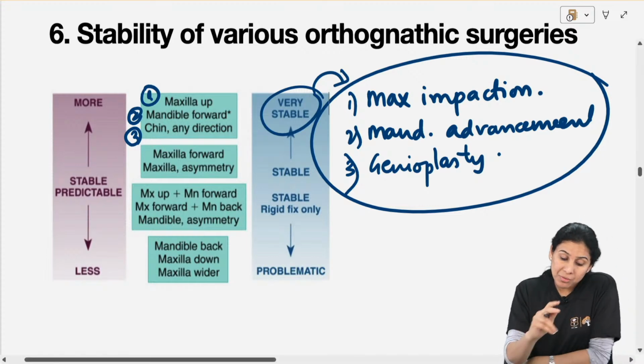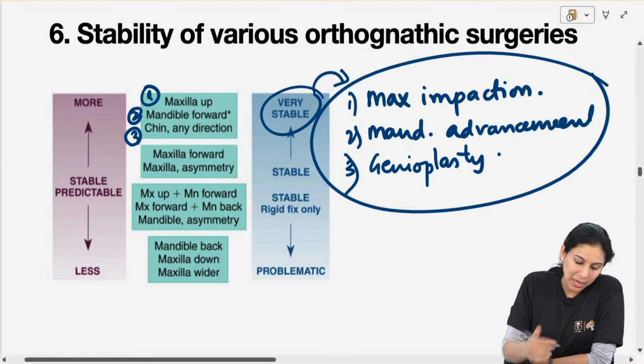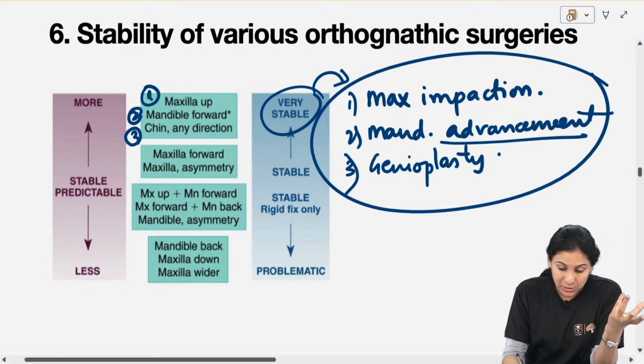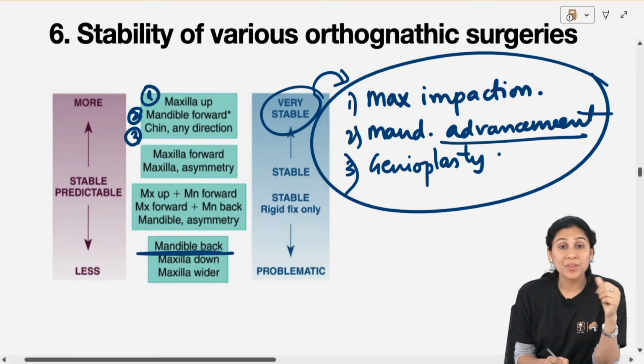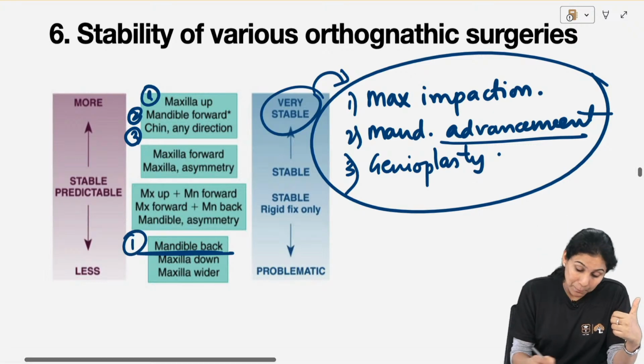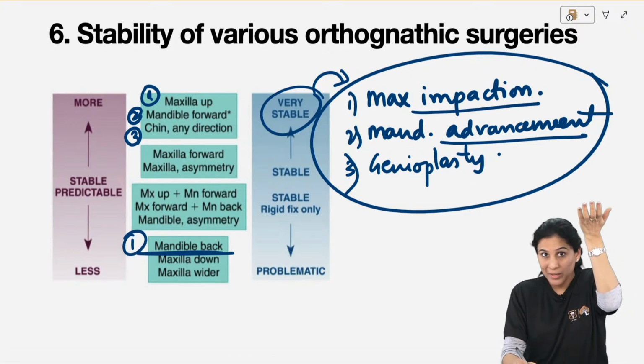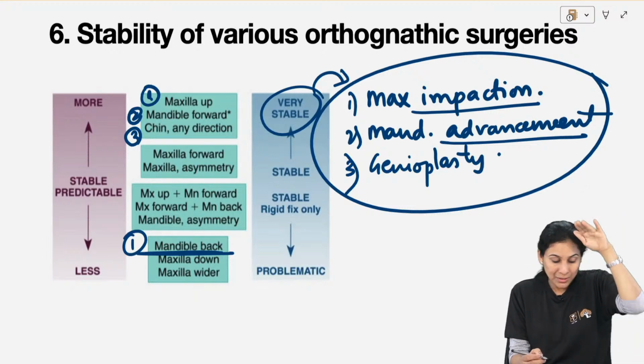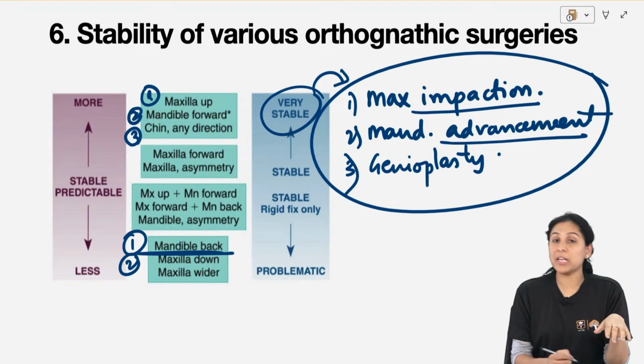Opposite to them, just remember this list, opposite to them are the least stable. Okay. Mandible forward is very, very stable. So mandible setback, very unstable. Maxilla impaction, very, very stable. Taking the maxilla down, very, very unstable. Opposite surgery is very unstable.